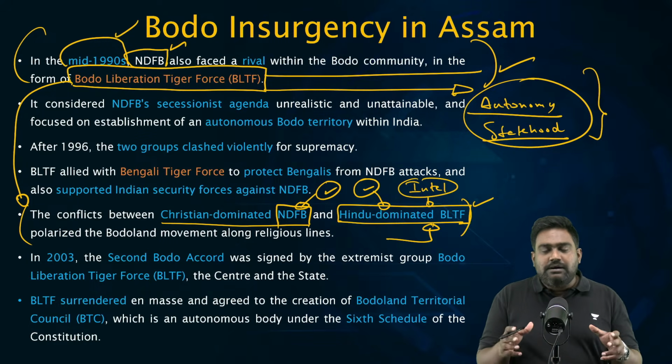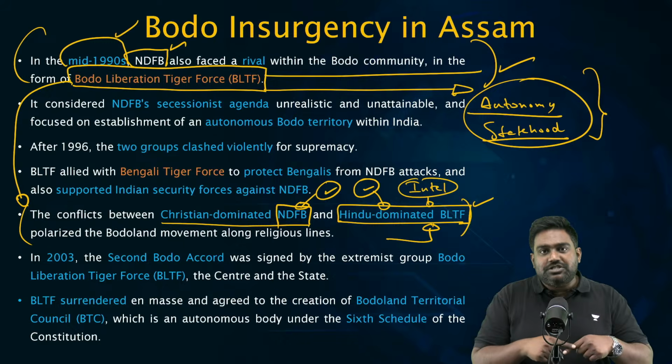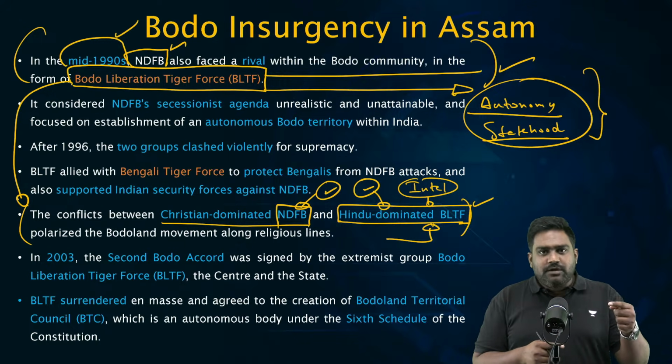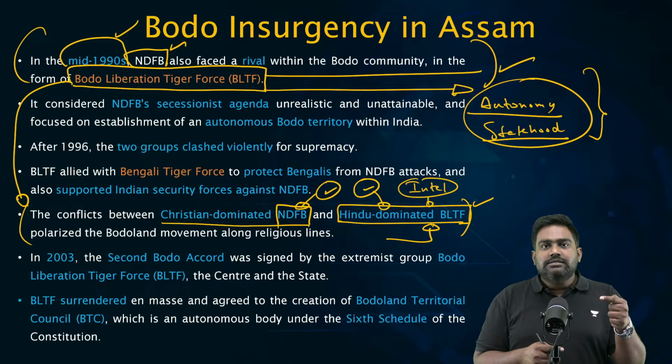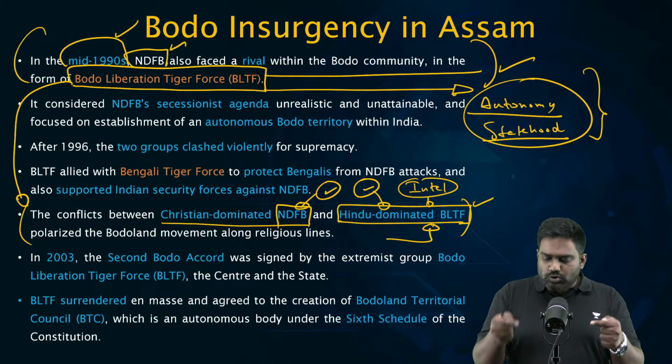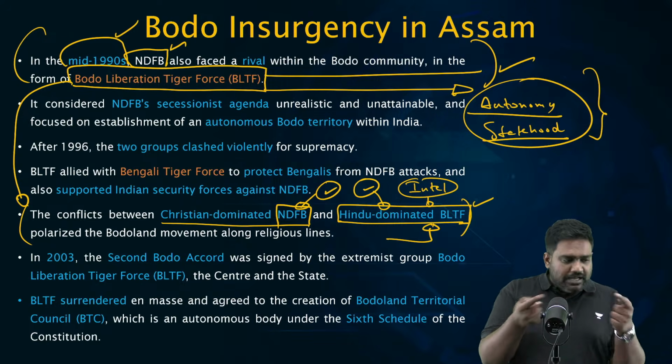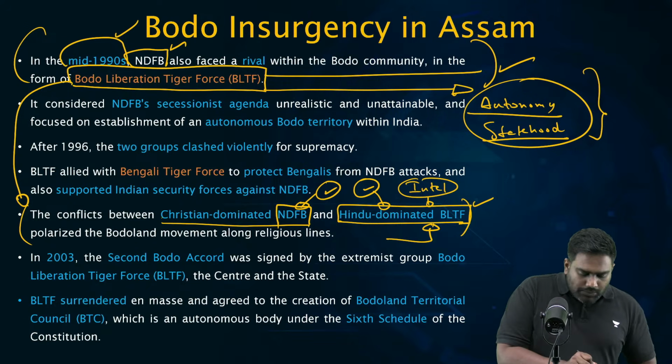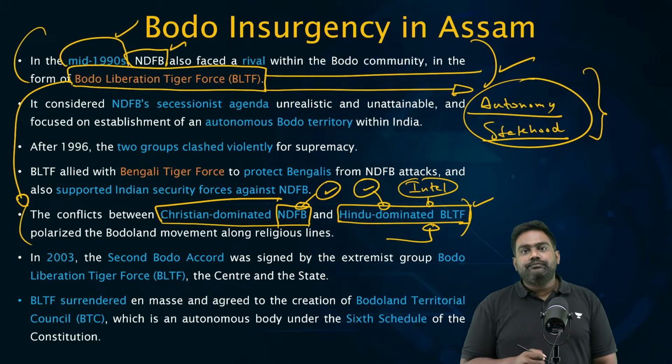Because of the conflicting demands of these groups, they became rivals of each other. So NDFB, which was leading a separatist war, started targeting BLTF, which was only asking for autonomy and statehood. They became rivals of each other, and a war broke out between these two entities. The violence increased even further.